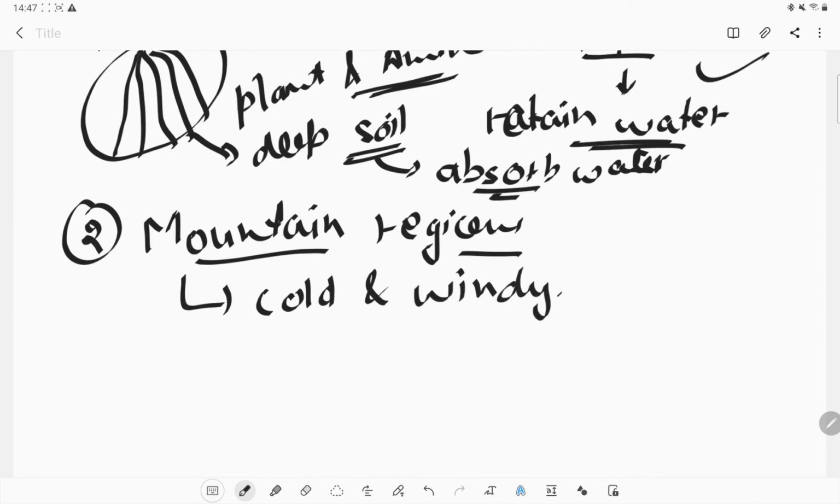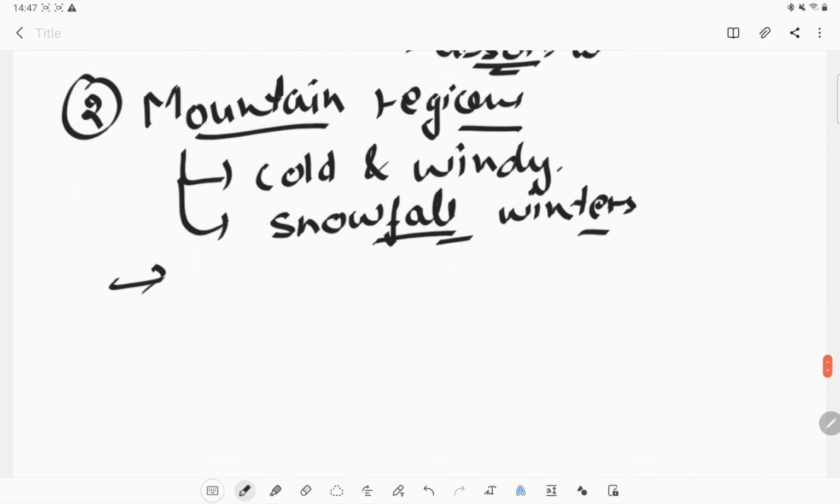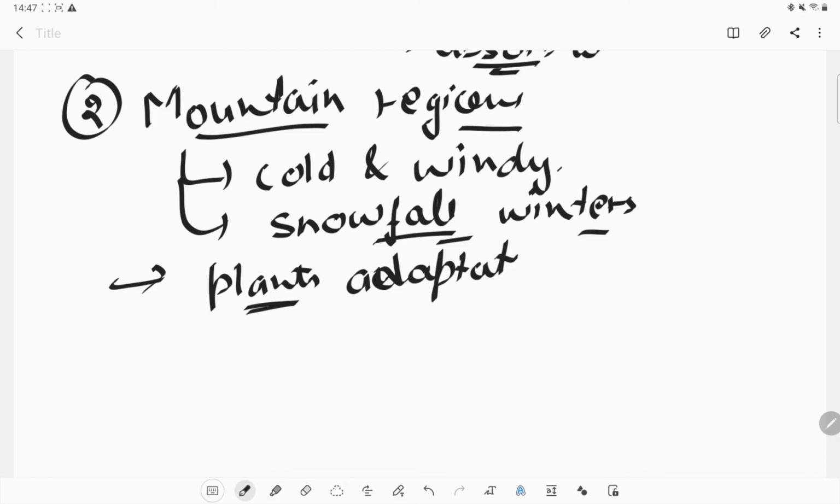You must have seen that some mountain areas have rainfall in the winter, and some areas can also have snowfall in the winter. Now, what are the plant adaptations they need to survive in the mountain region?